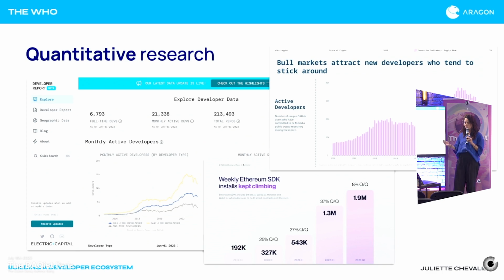Now, there's a few ways to get to these answers. Certainly a big one is just quantitative data. There's some research out there from Electric Capital, A16Z Crypto, Alchemy. These organizations are constantly putting out information about developer activity, and there's a lot there that we can use to kind of read the landscape. But that doesn't get us to the individual, right? The individual for our specific use case.